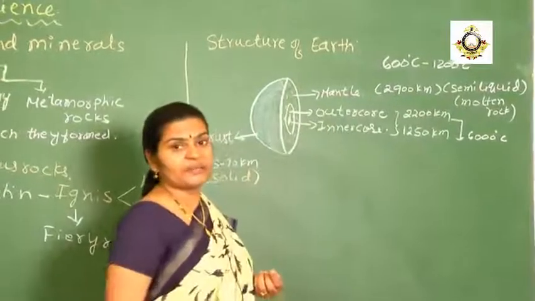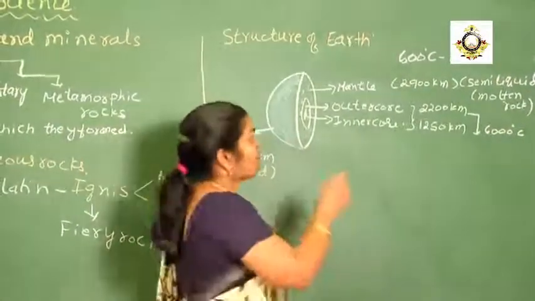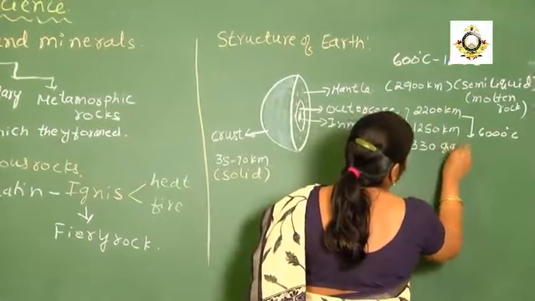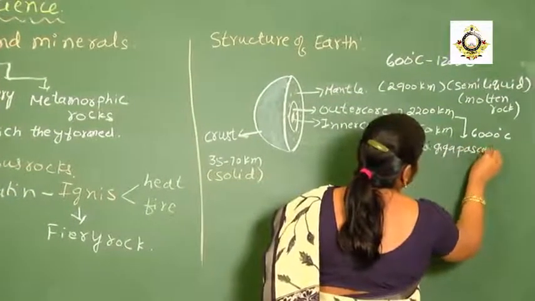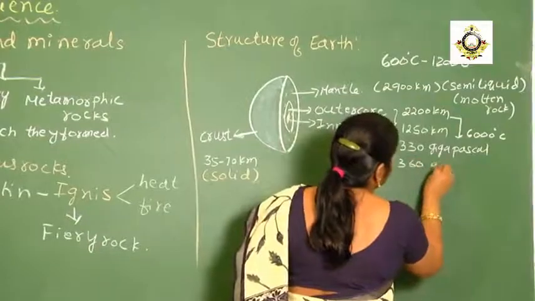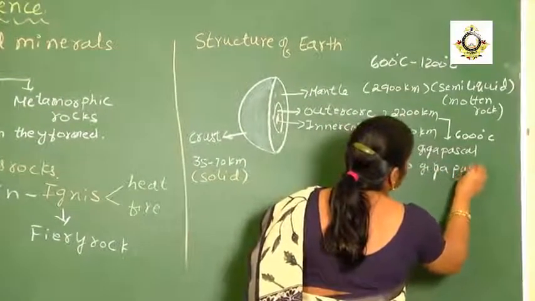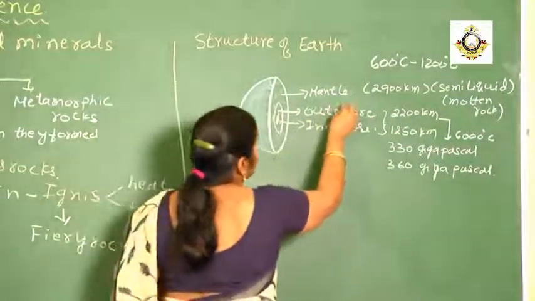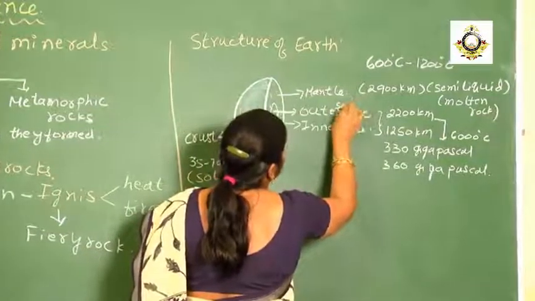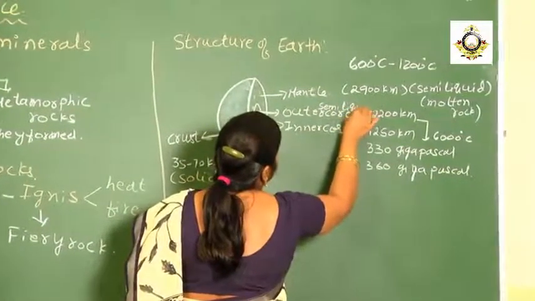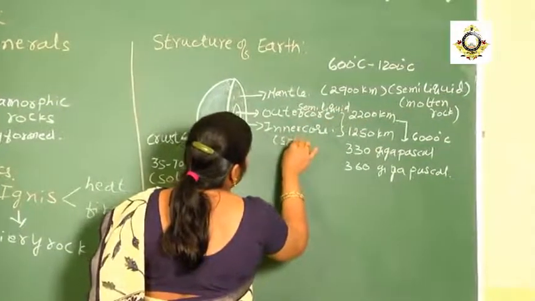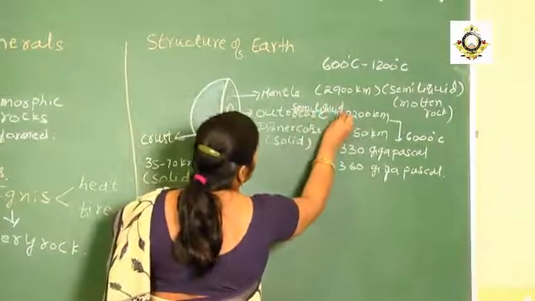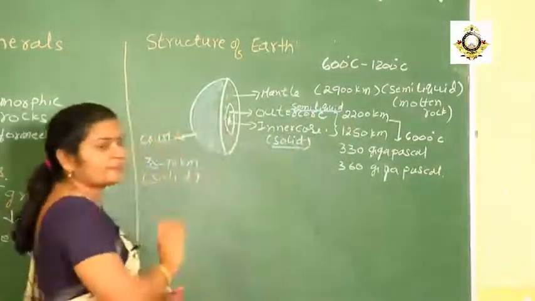And at that temperature, the pressure is going to range from 330 gigapascal to 360 gigapascal. Because of that pressure, the substance here again will be in the form of semi-liquid, but deep inside it will be in the form of solid. So we are going to see this is in the form of semi-liquid and this will be in the form of solid.